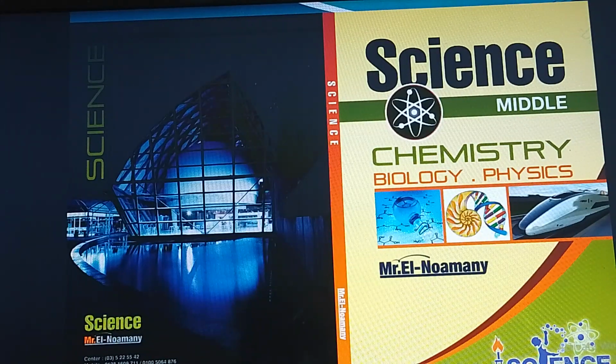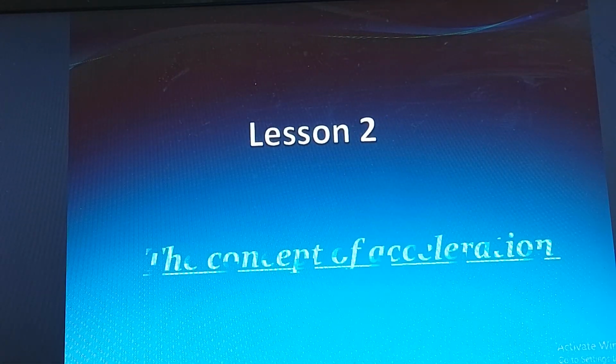Revision Mid 3, Lesson 2, Chapter 1. Title: Concept of acceleration. Acceleration means the relation between velocity and time.